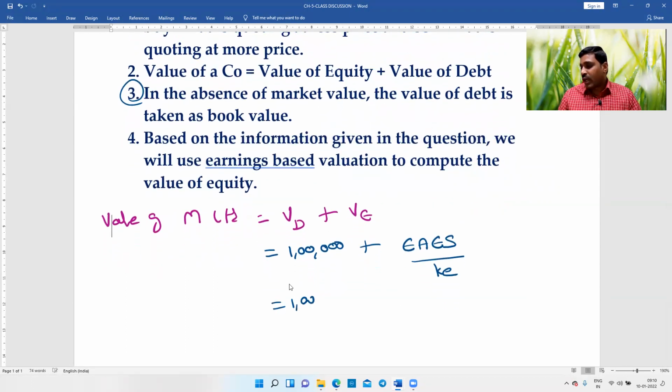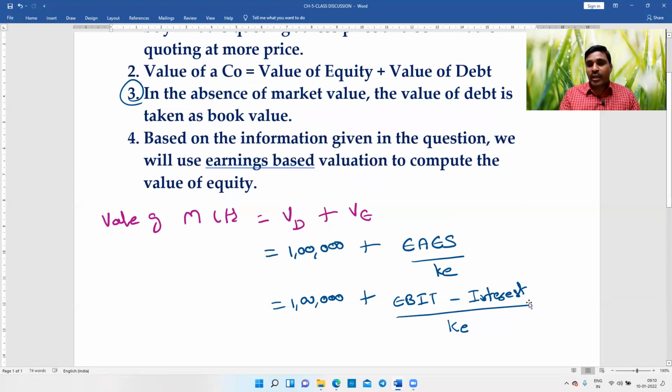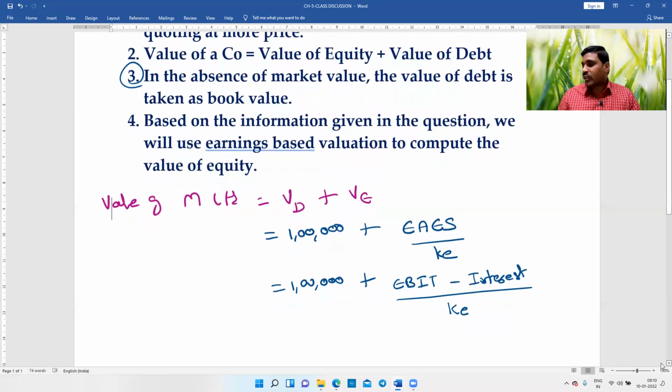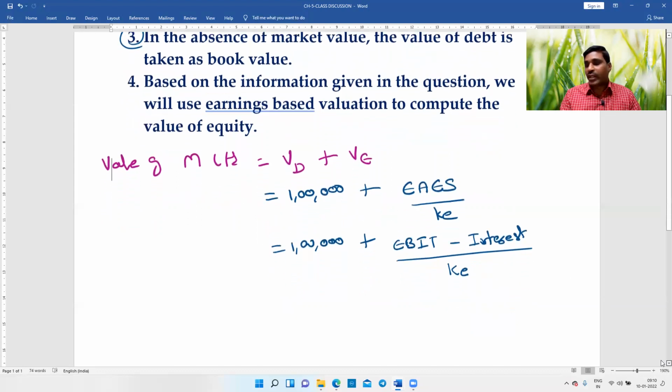So earnings before interest and tax minus interest, divided by KE. KE refers to cost of equity. EAS refers to earnings available to equity shareholders.